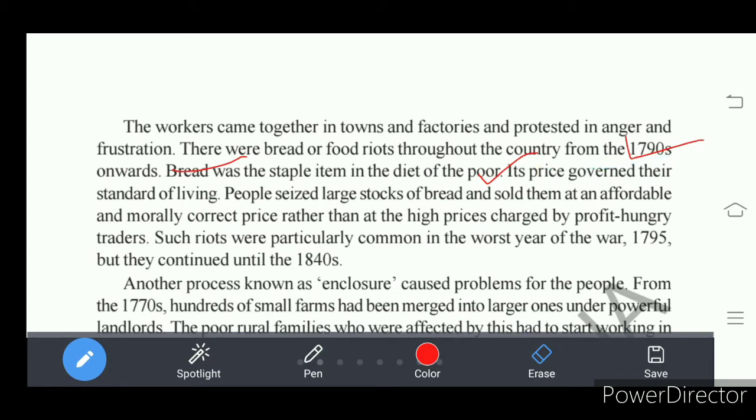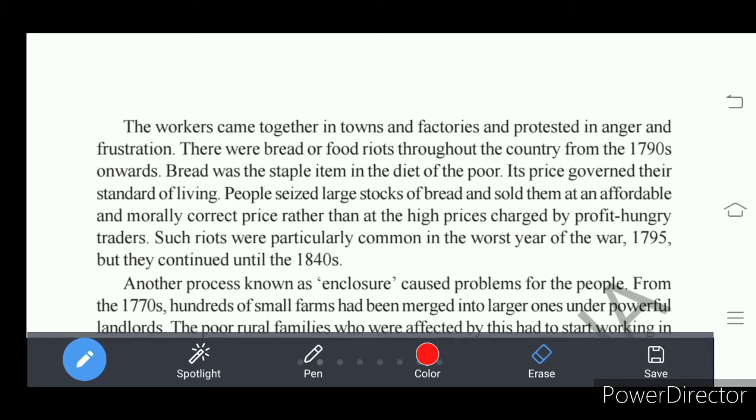Understand? As its price was high, poor people were not able to buy it with their low wages. That means the wages of the poor people were not enough to buy the bread. So the price of the bread decided the standard of living of the poor people.